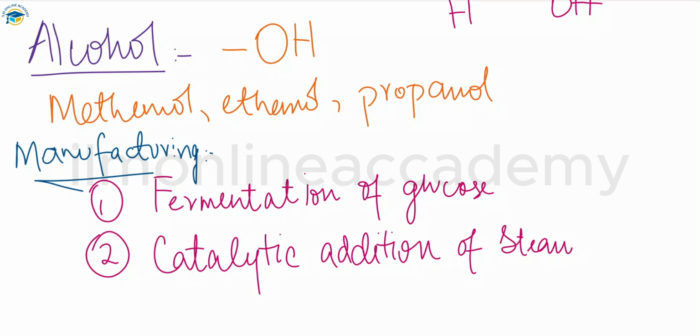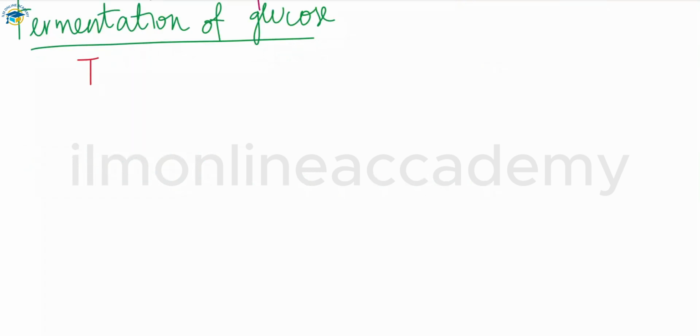So first, as we have discussed the second one, now we'll talk about the first one, which is the fermentation of the glucose. Ethanol is prepared by this one, and the conditions for this are, we require a temperature which is 25 to 30 degrees Celsius. That is the temperature required for the manufacturing of ethanol by this fermentation process.